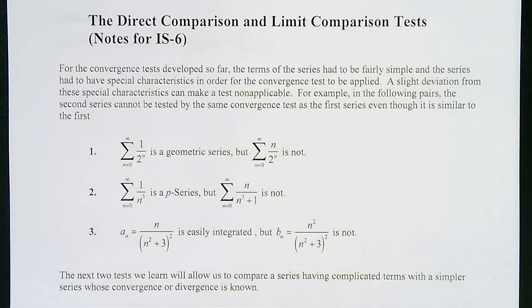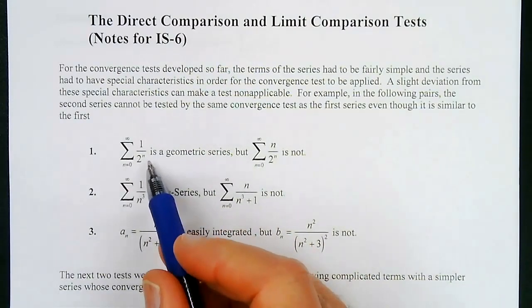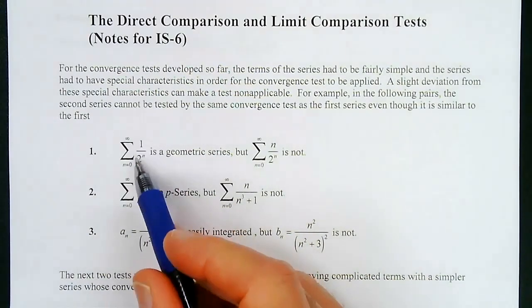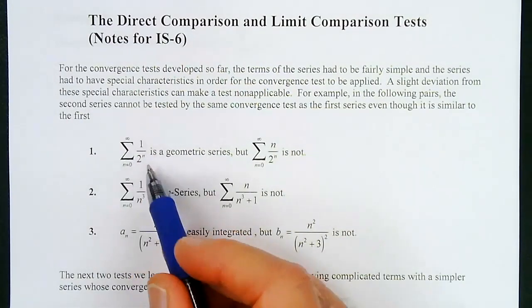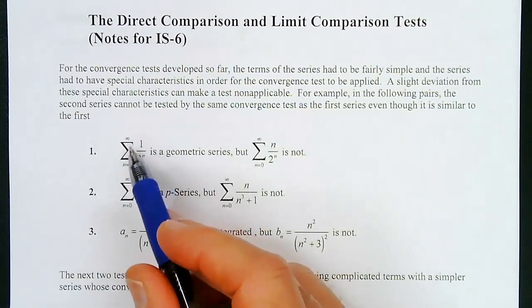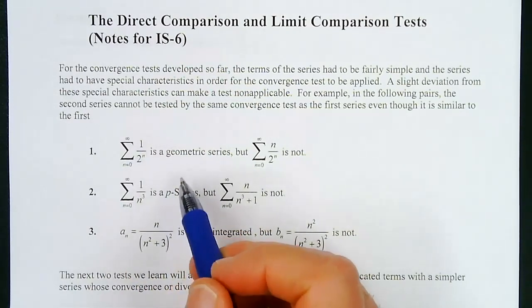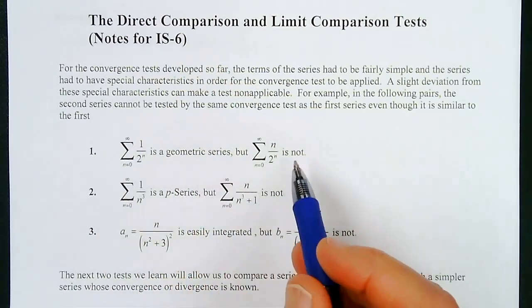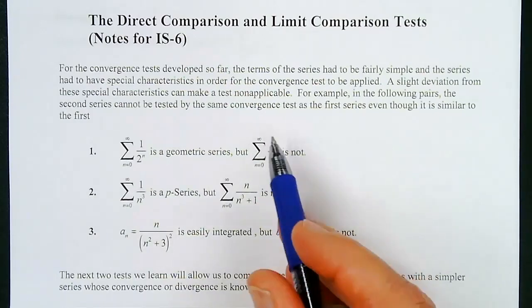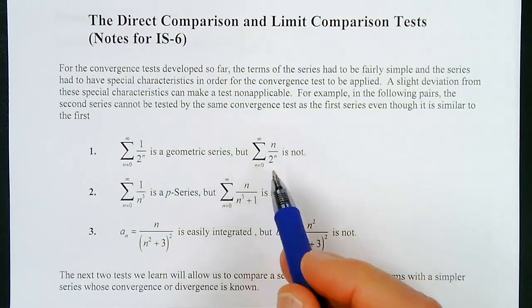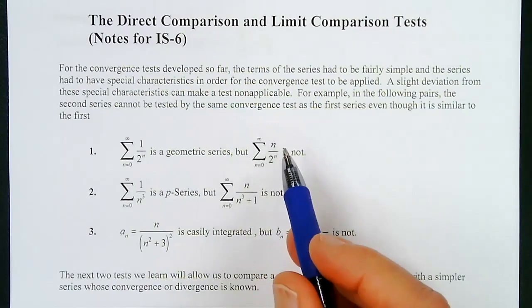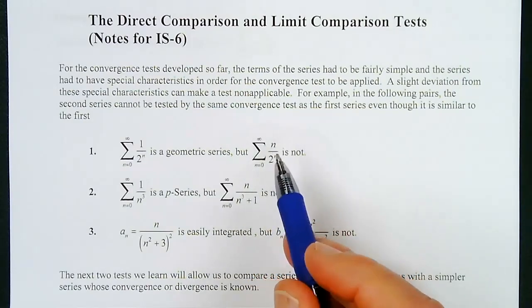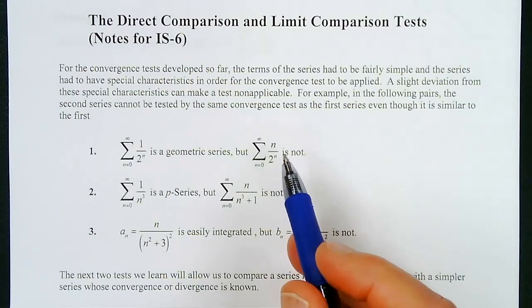So for instance, if we see 1 over 2 to the n, we should recognize that's really 1 over 2 raised to the n, because I could raise the whole fraction 1 over 2 to the n power. That's a geometric series, and we know that's going to converge. But this one's not a geometric series, and this would be hard to integrate for the integral test and just a lot of other things. This was very difficult to do. So we have to come up with some other test.